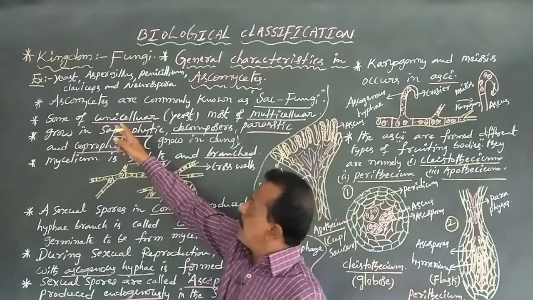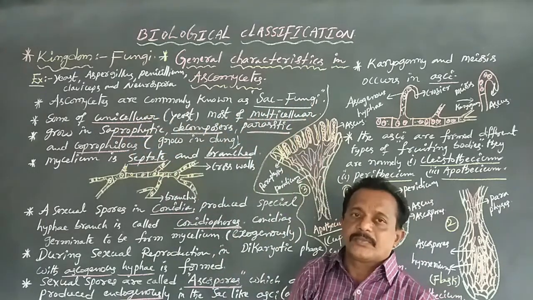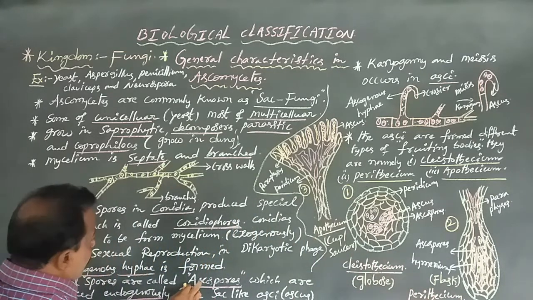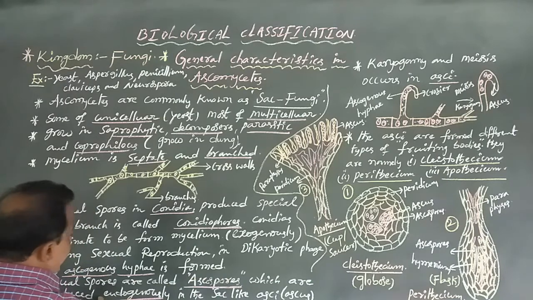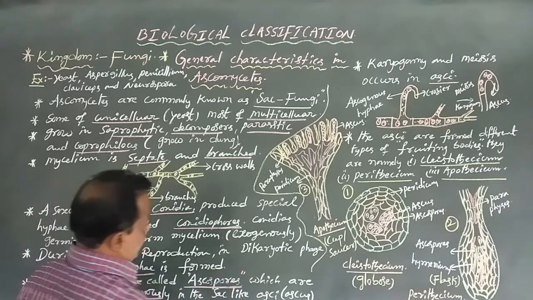Dear students, Ascomycetes are commonly known as sac fungi. Why? Because the ascospores are produced in sac-like asci, or ascus.